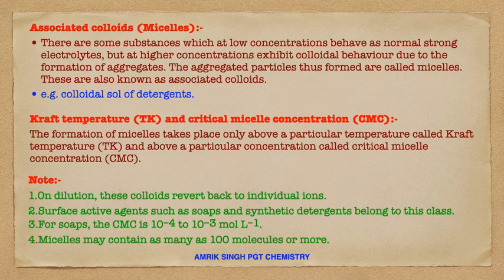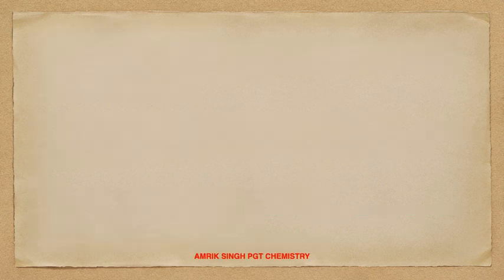Now, what is the difference between associated colloid and multimolecular colloid? Both form aggregates, but in the case of associated colloids, they behave as normal strong electrolytes at lower concentration, and only at higher concentration are aggregates formed. This is the main difference between associated colloid and multimolecular colloid. Multimolecular colloids cannot behave as strong electrolytes at lower concentration.